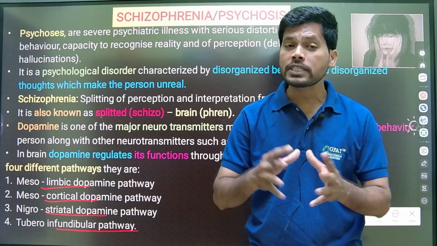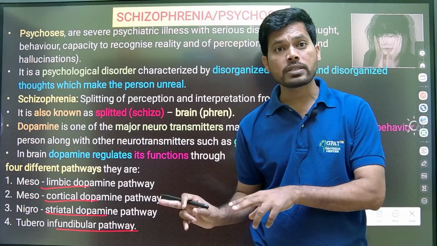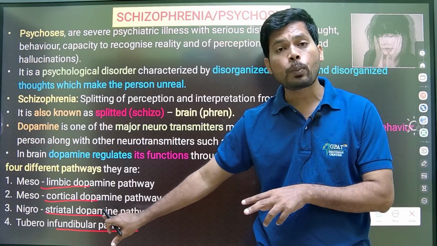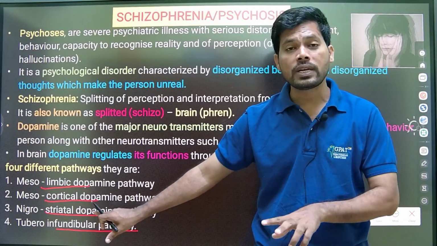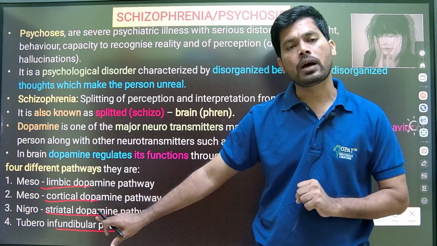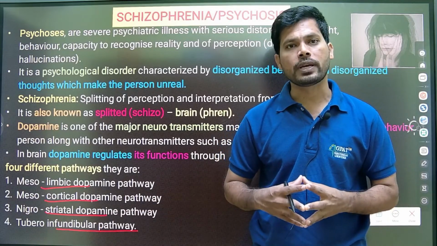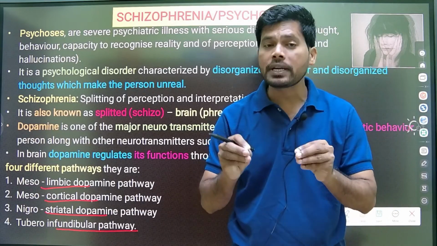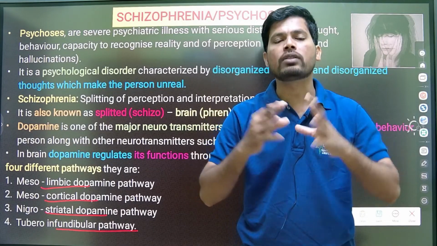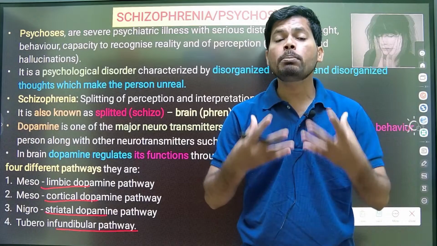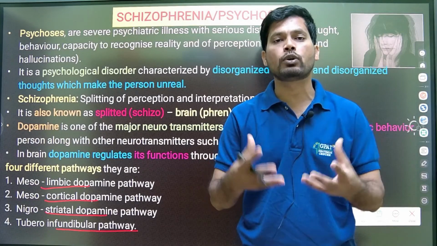So one of the major drawbacks of antipsychotics is extrapyramidal symptoms, for example Parkinsonism, due to decreasing dopamine in the nigrostriatal pathway. Another is hyperprolactinemia, due to decreasing dopamine function in the tuberoinfundibular pathway. The main intention of antipsychotics is to decrease dopamine function in the mesolimbic pathway, because the limbic system regulates our behavior, motivation and emotion.